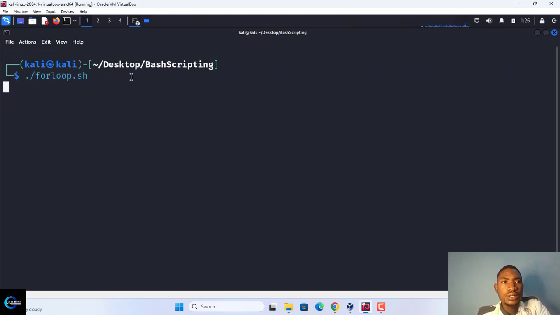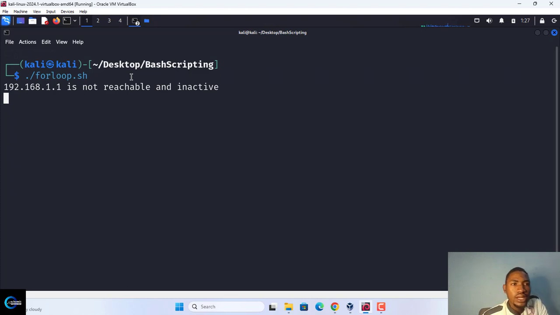So let's run it, and wait for a while and see how it works. So it is actually okay. It is working very well now. It says it looked through the first one, and it's not reachable and inactive. The second one, not reachable and inactive.